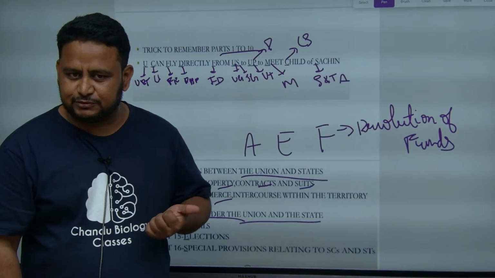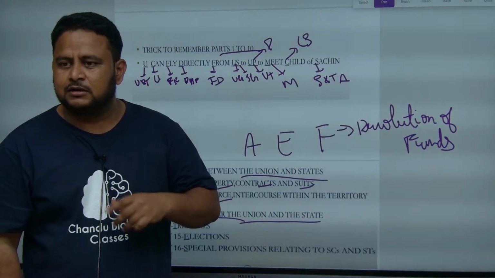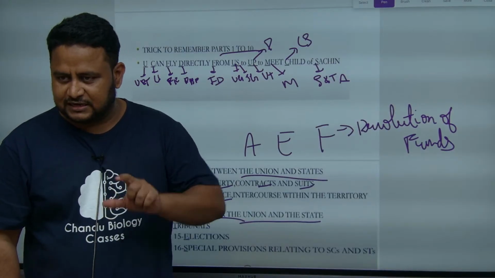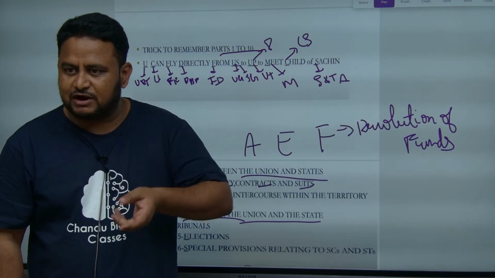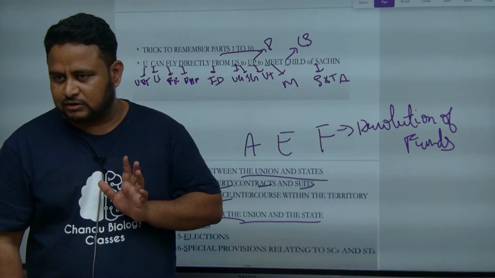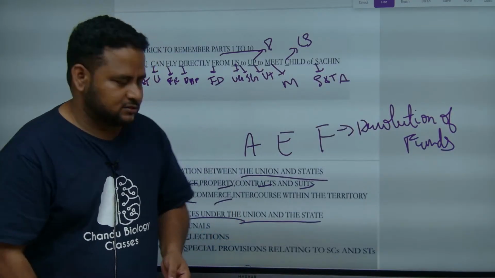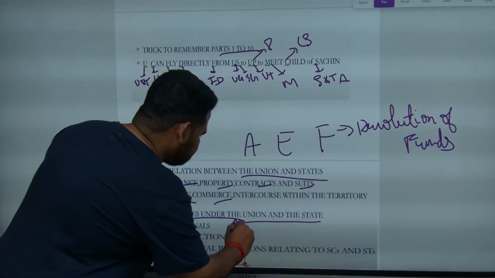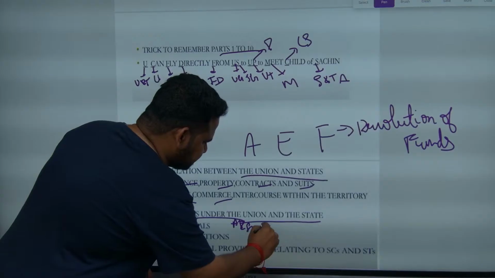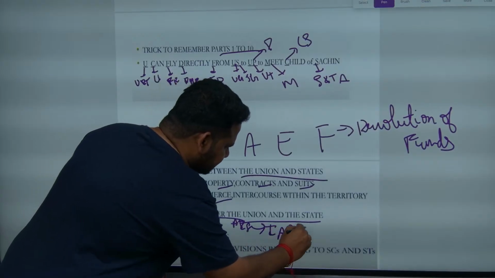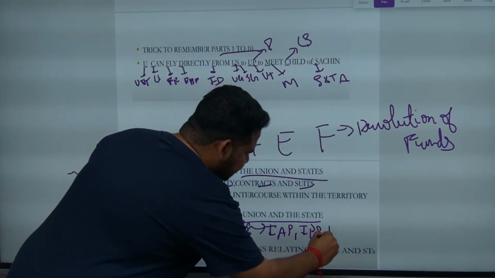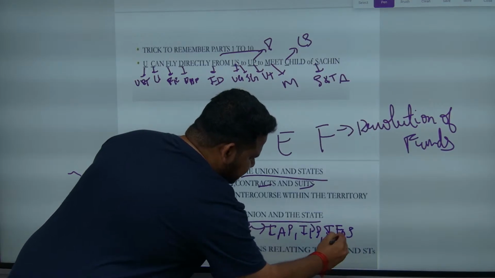Services under the union and state means there are some services called group A service, group B service. At the central level also, state level also, you have group 1, group 2, all this. At the central level there are certain services which we call all India service. What are the services that come under it? IAS, IPS, also Indian Forest Service, IFoS.